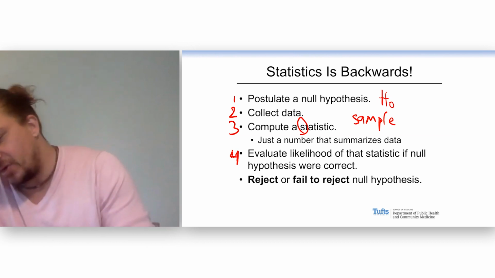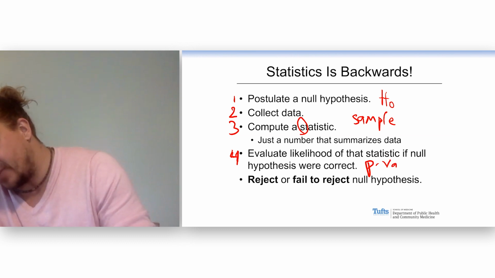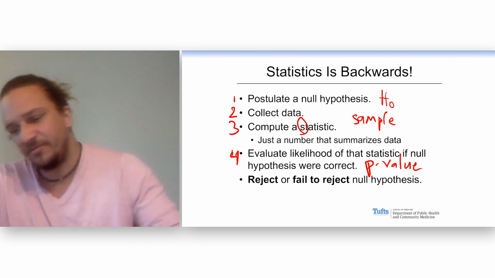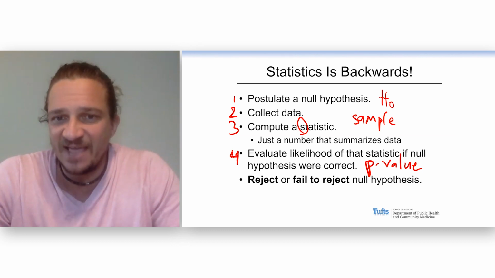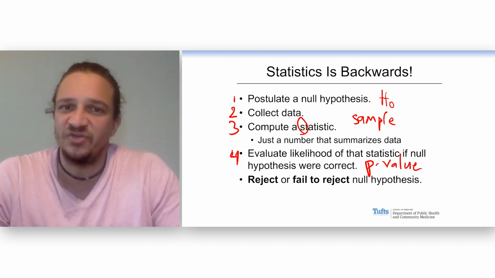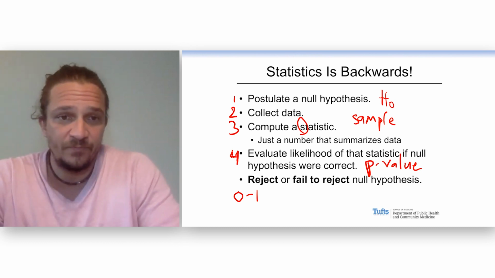So this number 4 is interesting because this is sort of the lay person's definition of a p-value. What's the probability of getting my test statistic if the null hypothesis is true? Now remember, probability can go from 0 to 1.